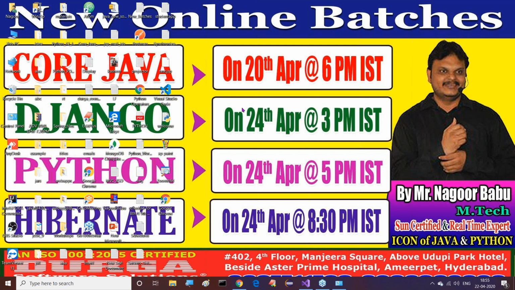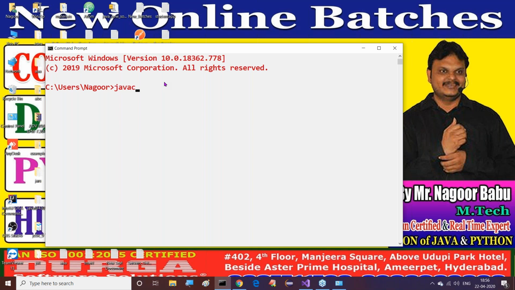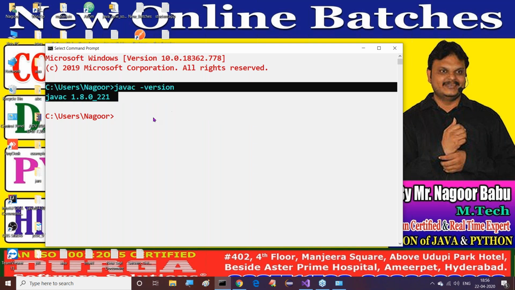For example, in my system I have already permanently set this path environment variable. I'm going to open my command prompt here. After this permanent setup, I'm checking java -version. What we are getting here is 1.8.0. This is the permanent setup that we get by default.